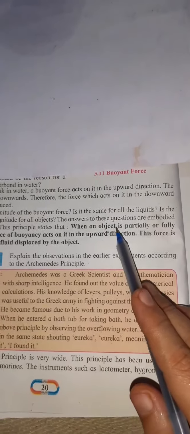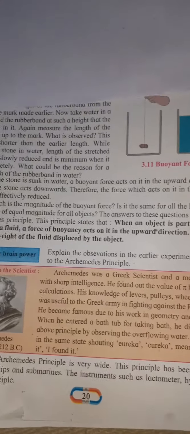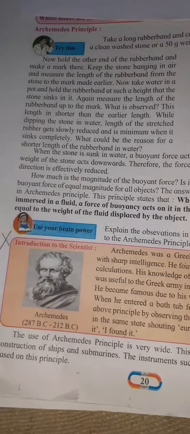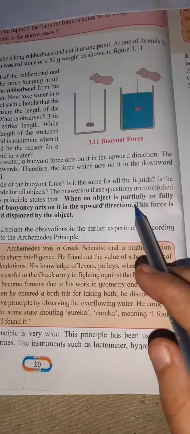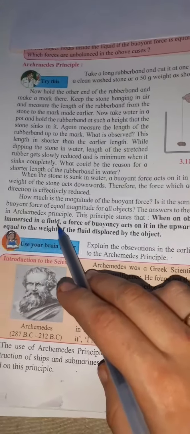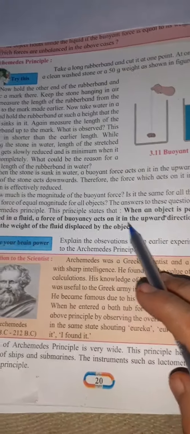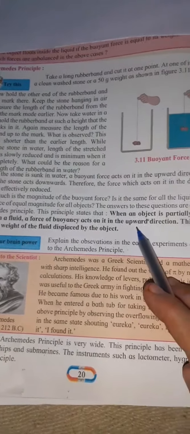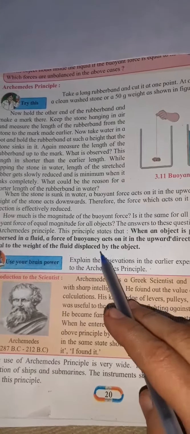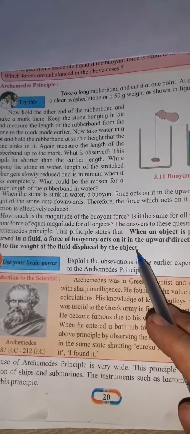This much you all have understood. When an object, anything which is partially or fully immersed in a liquid, partially means half, or it is completely inside the fluid, any liquid, then a buoyant force will act on that object in the upward direction. This force is equal to the weight of the fluid displaced by the object.